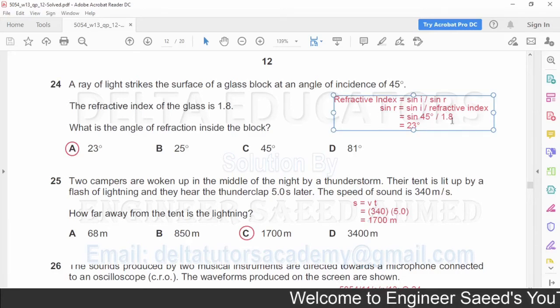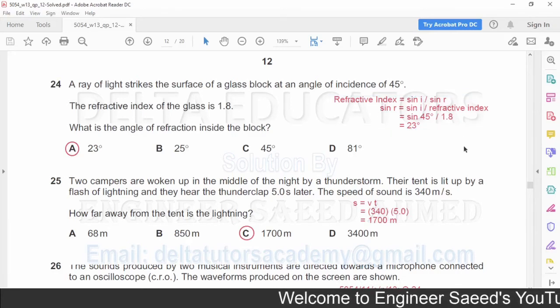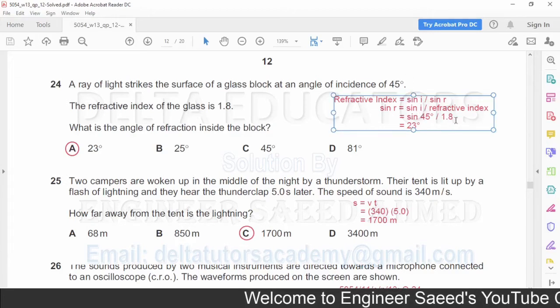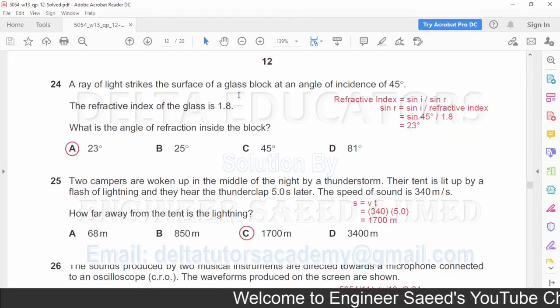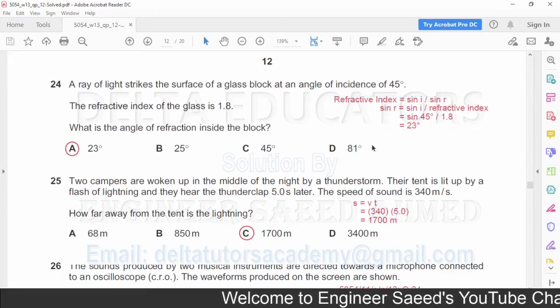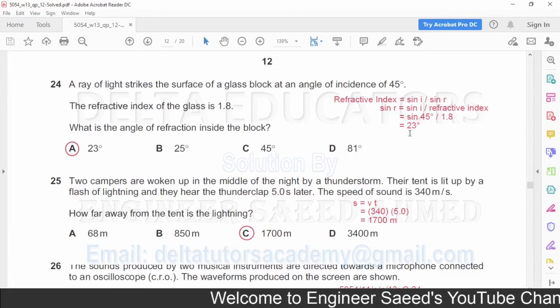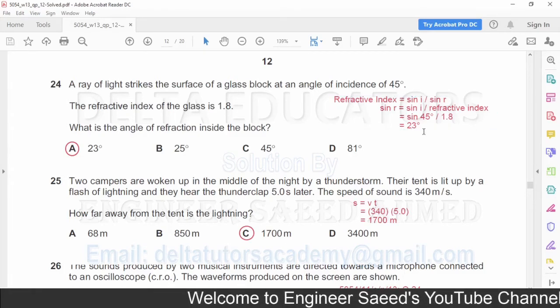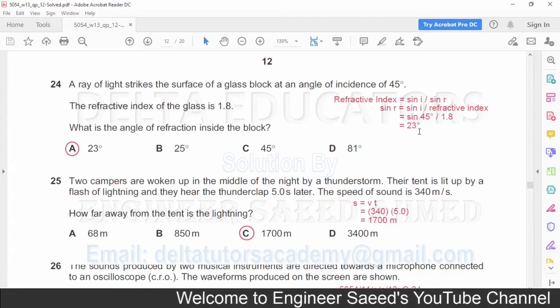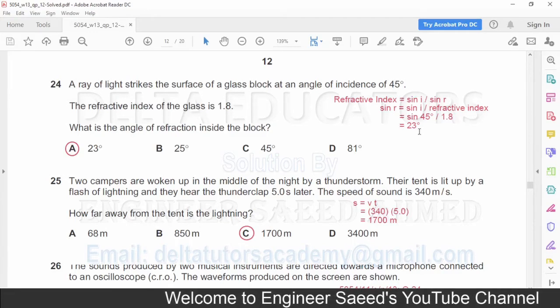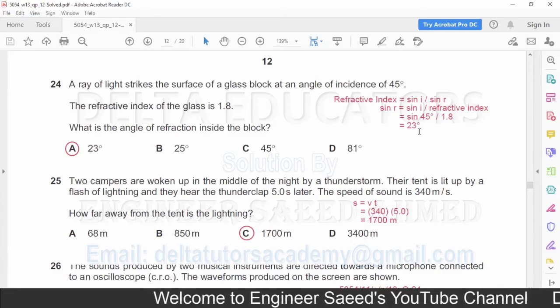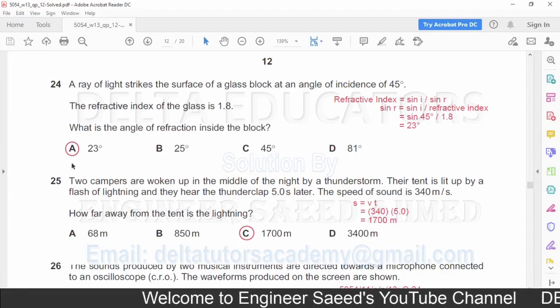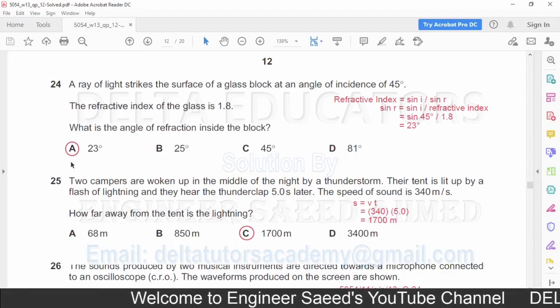Now sin r will be equal to sin i over refractive index. Now the angle of incidence is 45 degrees. So here it will be sin 45 divided by refractive index, which is 1.8. And by solving this one, we will get the answer 23 degrees. So the value of r, it is not the value of sin r, it is the value of r, the value of angle of refraction, it is 23 degrees. Now 23 degrees is given in option A, so the correct option is option A.